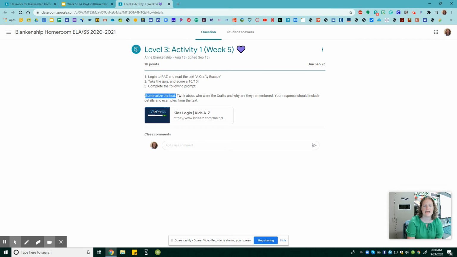Summarize the text. Think about who were the Crafts and why are they remembered. Your response should include details and examples from the text. Remember, when you think about a summary, you use those main idea and details to help form your response. The summary is your retelling of all the important events that happened.